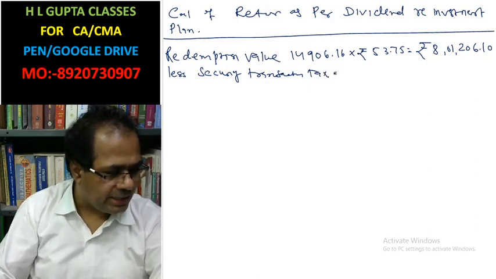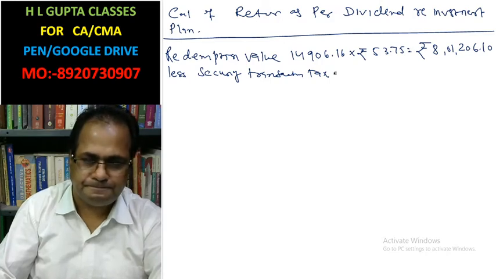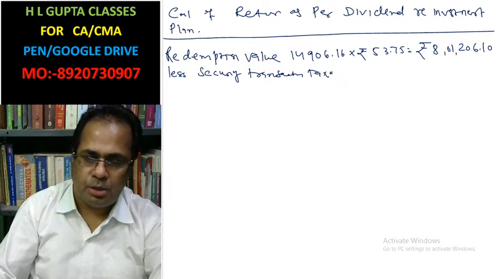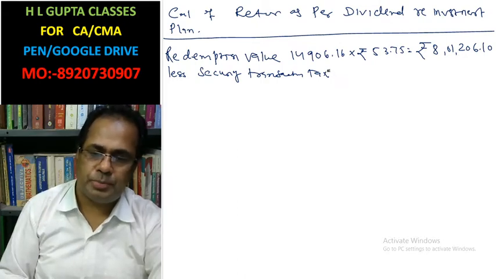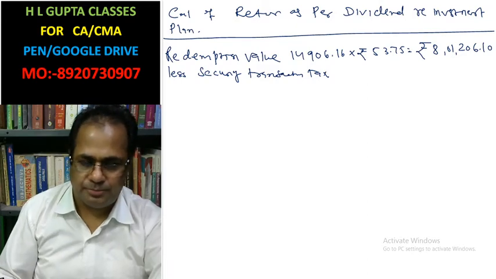Security transaction tax or short-term capital gain can be subtracted.